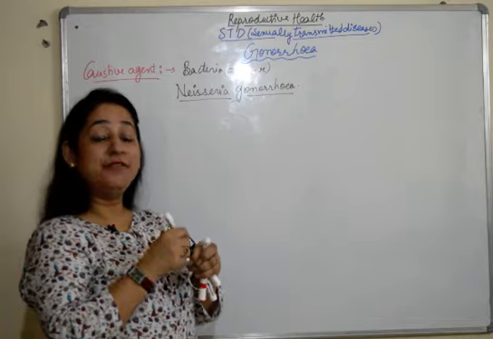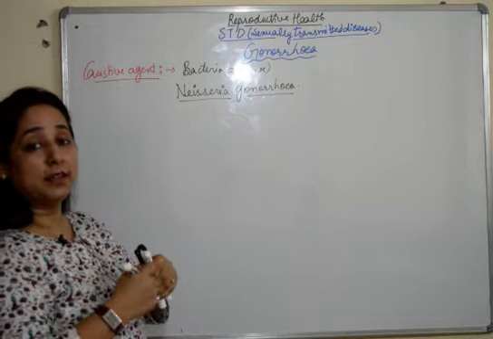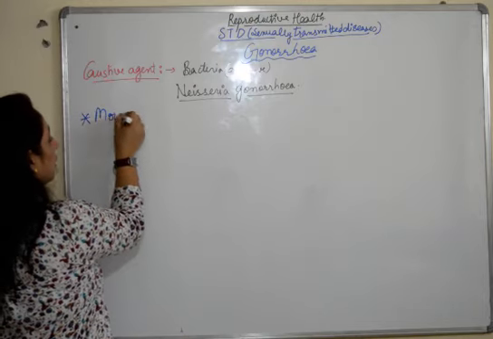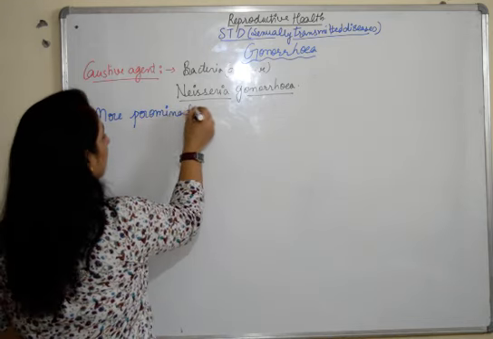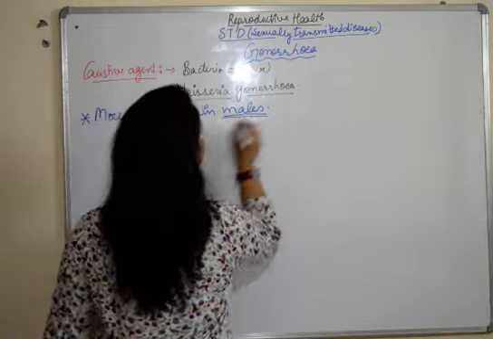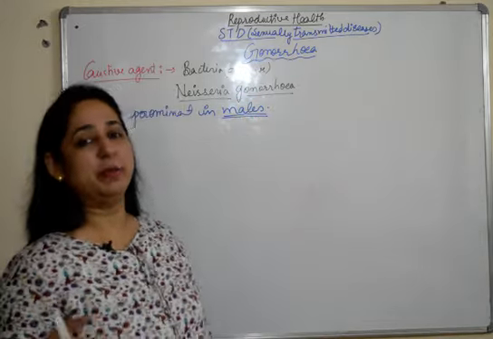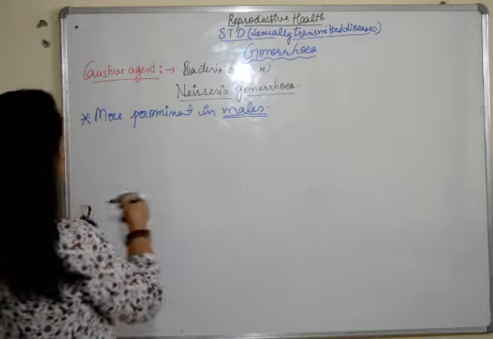Now, a very important specific pointer about this disease is that it is more prominent in males than in females. Generally, we say that sexually transmitted disorders are basically present in the females. No, it's more prominent in the males than the females.